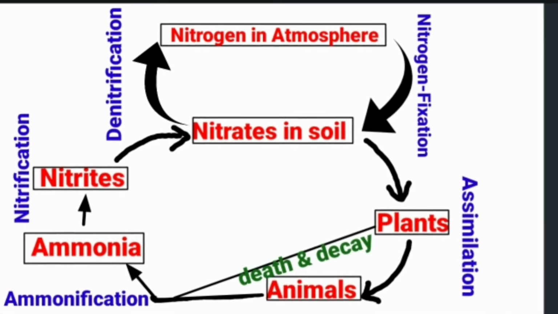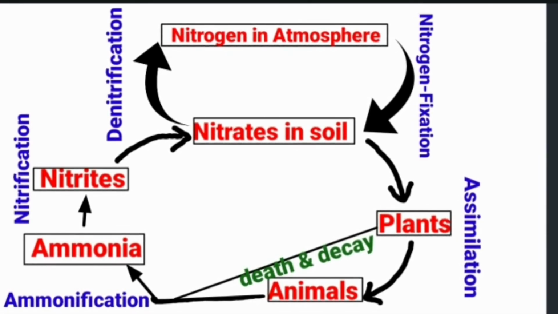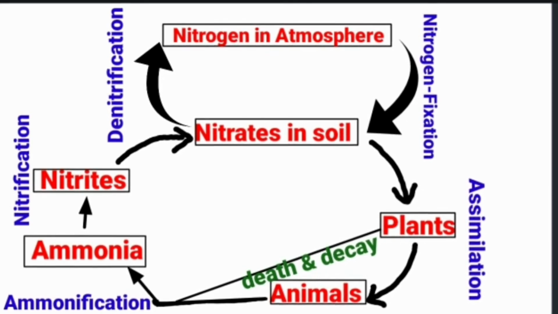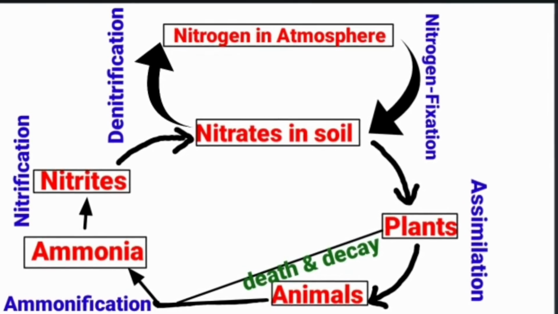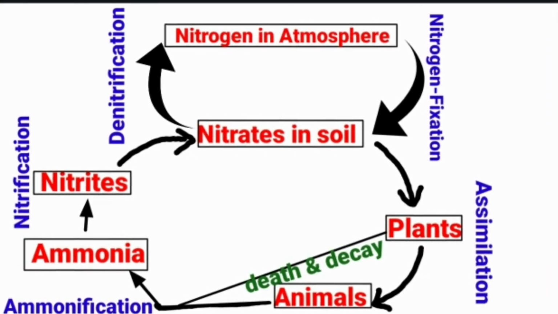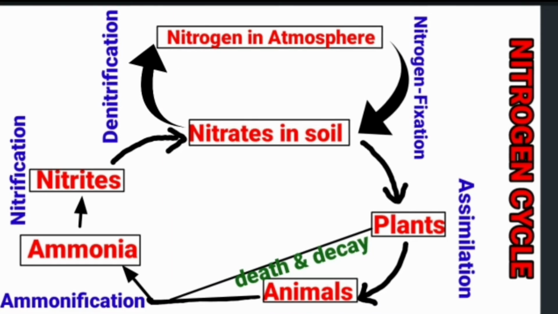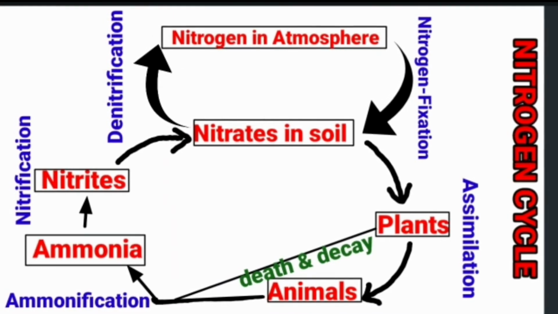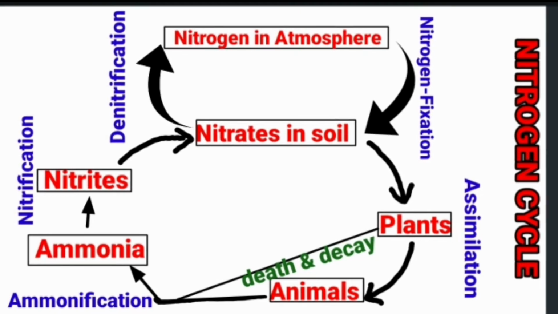Next step is the denitrification. It is the process of reducing nitrates present in the soil to molecular nitrogen that gets back into the atmosphere. This is done by microorganisms such as Pseudomonas. Nitrogen cycle maintains the overall amount of nitrogen content in air, soil and water.